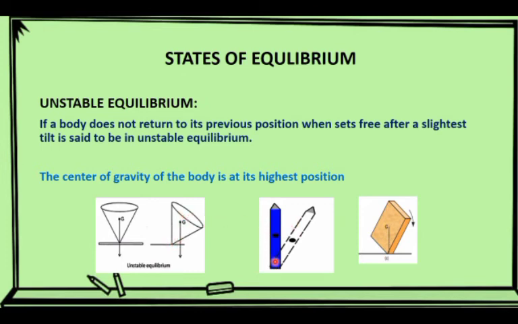A pencil standing vertically is also in unstable equilibrium. If the block tilts slightly more than in the first case, the vertical line from the center of gravity does not pass through the base of the block, so it is in unstable equilibrium.